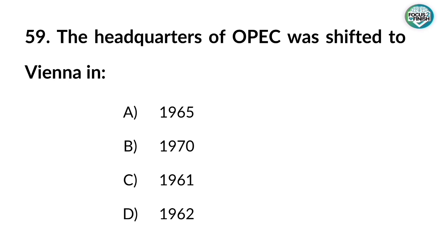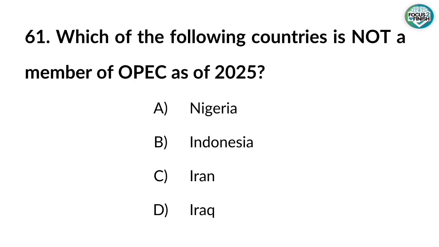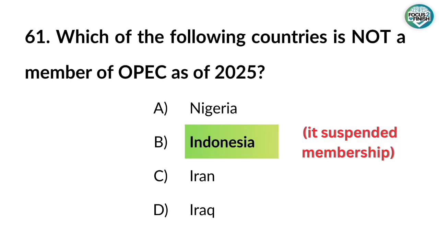59. The headquarters of OPEC was shifted to Vienna in? Answer: 1965. 60. Which country was the first to join OPEC after its formation? Answer: Qatar, 1961. 61. Which of the following countries is not a member of OPEC as of 2025? Answer: Indonesia. It suspended membership.